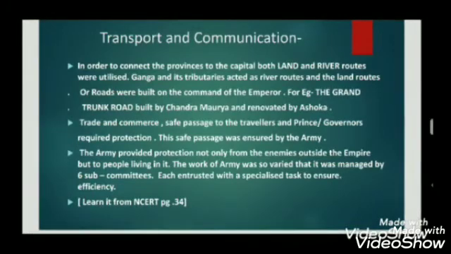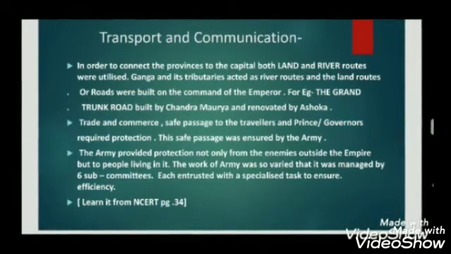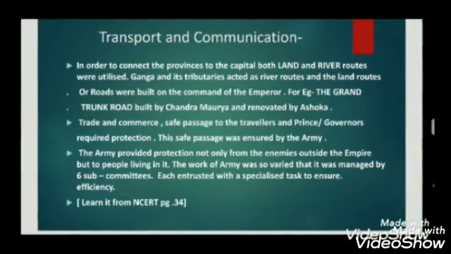So who were the people traveling along these roads? Obviously, these were the travelers. Then you had people who had to carry out trade and commerce activities. Then you had the army moving along these roads whenever it was necessary.